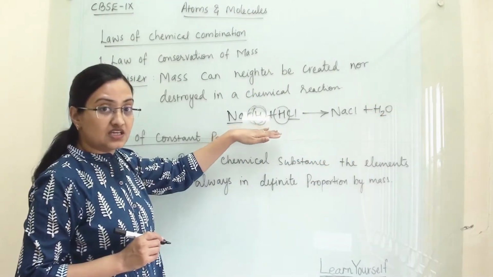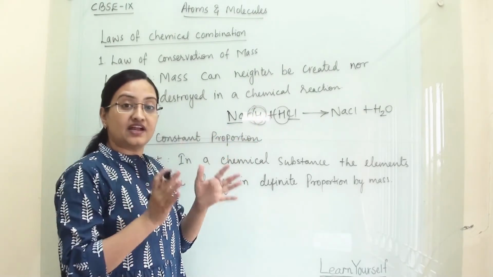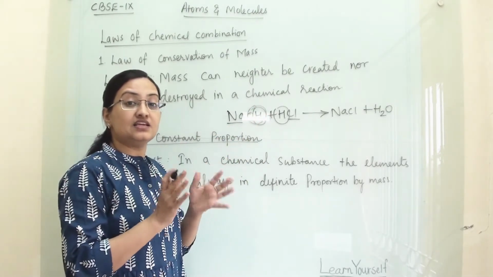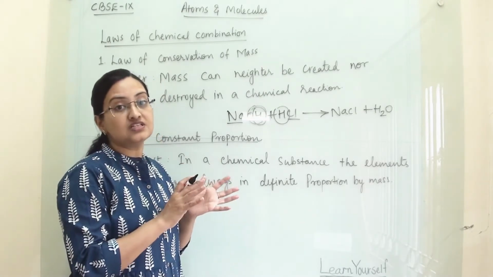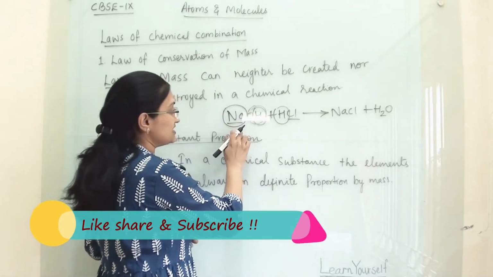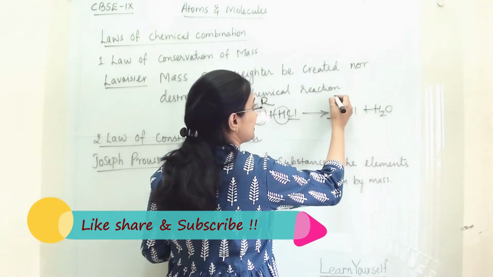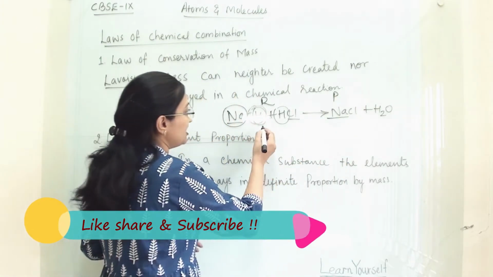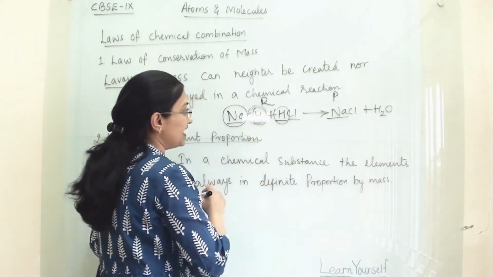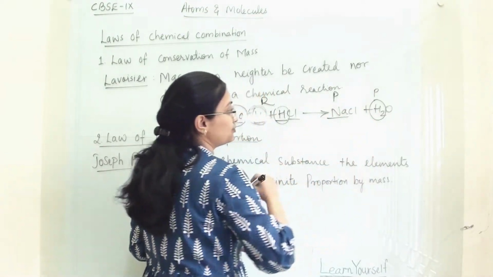If you see in this chemical equation, the atoms on the right-hand side are exactly equal to the atoms on the left-hand side. That means if one Na is at the reactant side, then only one Na is there at the product side. If there are two hydrogens at the reactant side, then we will get two hydrogens at the product side.